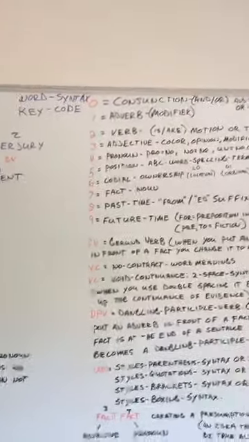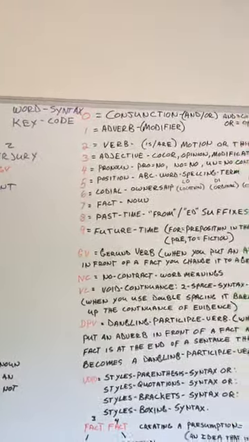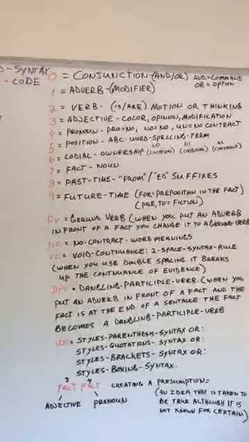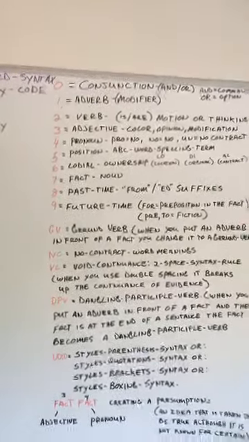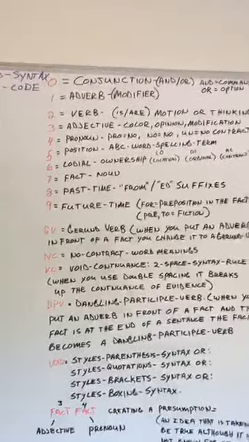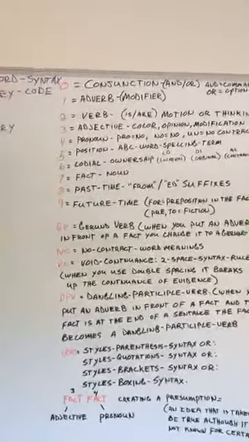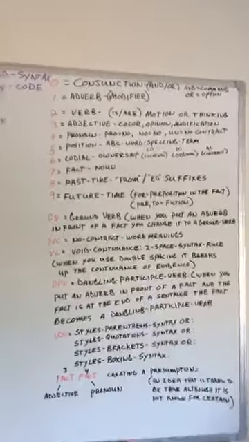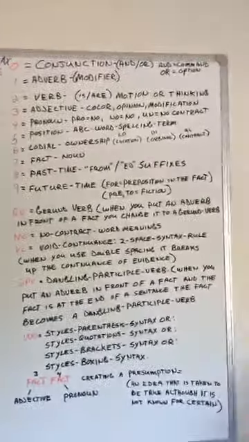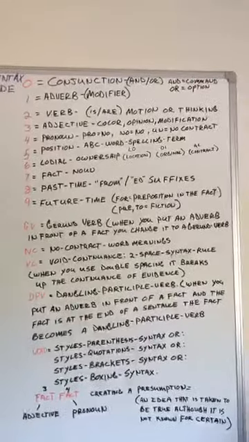5 is a position. A position is the ABC word spelling term. So when you have two individuals that come together, they have to agree on an alphabet that they're going to use. If we were in Russia, we'd use the Russian alphabet. If we were in Germany, we would use the German alphabet. If we were in China, we would use the Chinese alphabet.